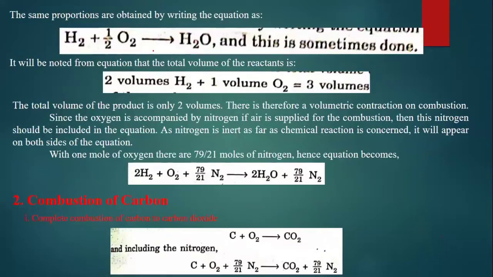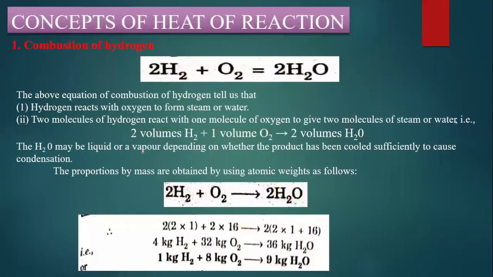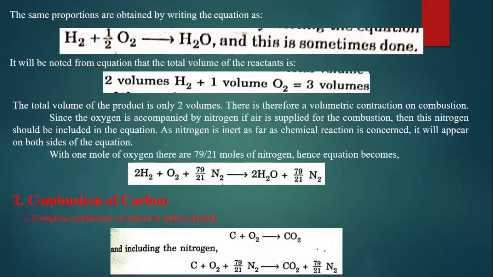But in the same way, we can also write the equation like this. Instead of taking it like this, we can also do it like this. If we divide the whole equation by 2, what would it be? H2 plus half O2 gives rise to H2O. The same has been written here, and sometimes it can be done like this. And when it comes to volume, it may be noted from the equation that the total volume of the reactants.